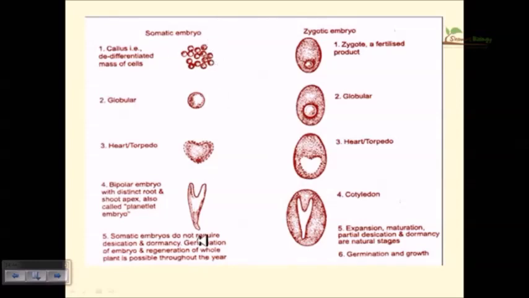So this is the undifferentiated cells, and these are the varying parts. In all the cases, both of the regions are the same, except that in zygotic embryo we have all these cotyledons, we have the seed coat, and we have the endosperm reserve. But in case of somatic embryogenesis, we don't have access to this endosperm as well as the seed coat.